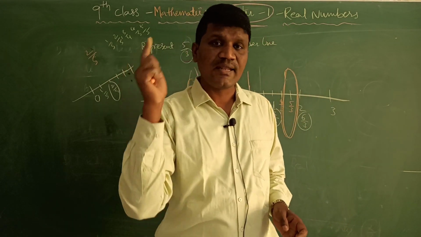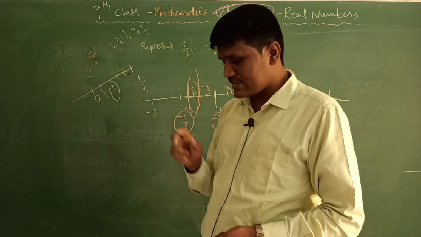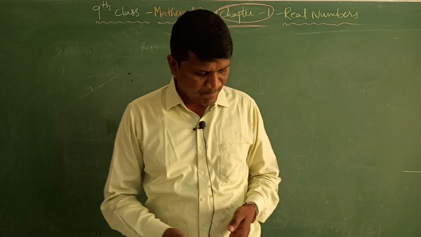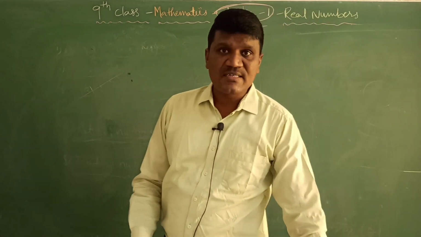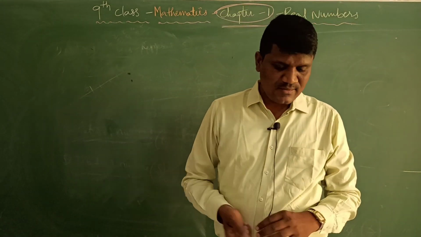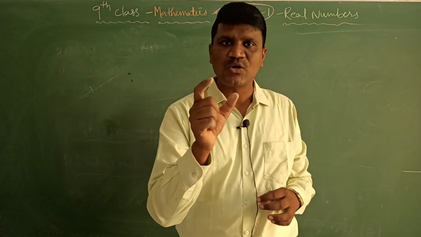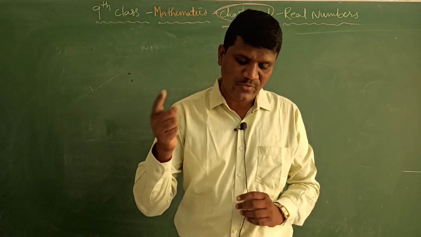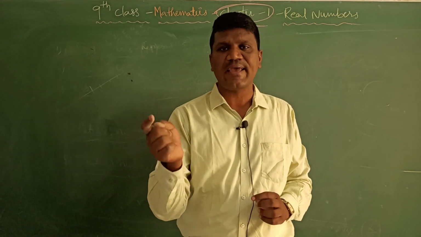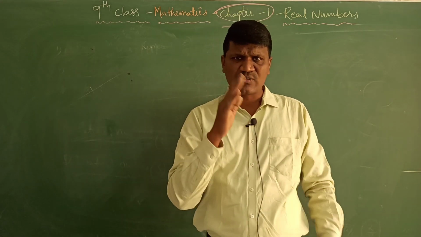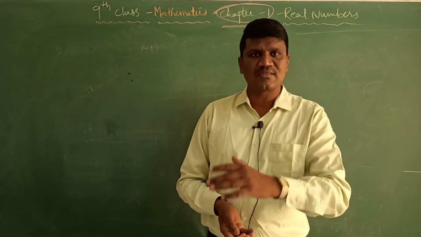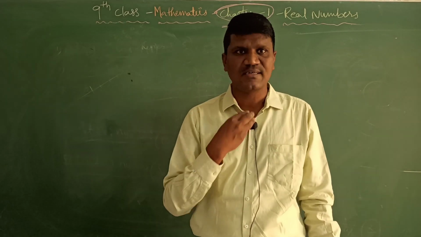Okay students, the next type of problem we are having is the second problem. In page number 3, the second problem we are having is, are the following statements true? Give reasons for your answer with an example. What is the question we are having? Every rational number is an integer. Is it true or false? Whether every rational number is an integer?